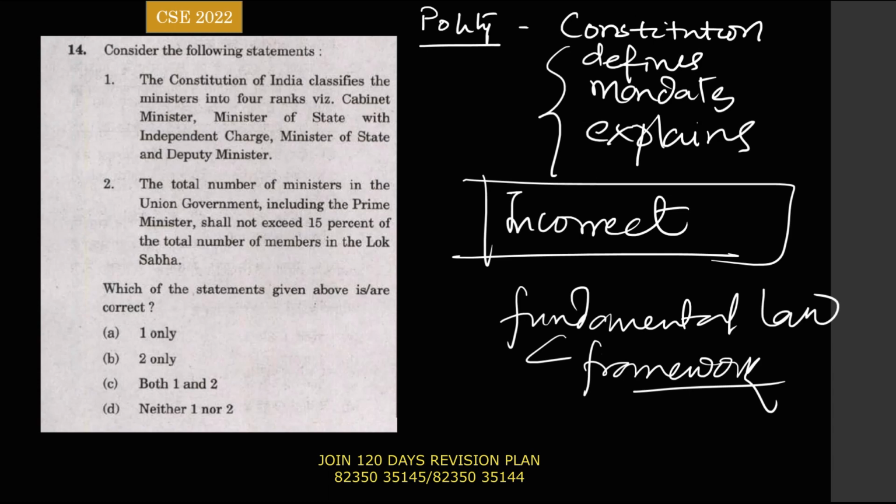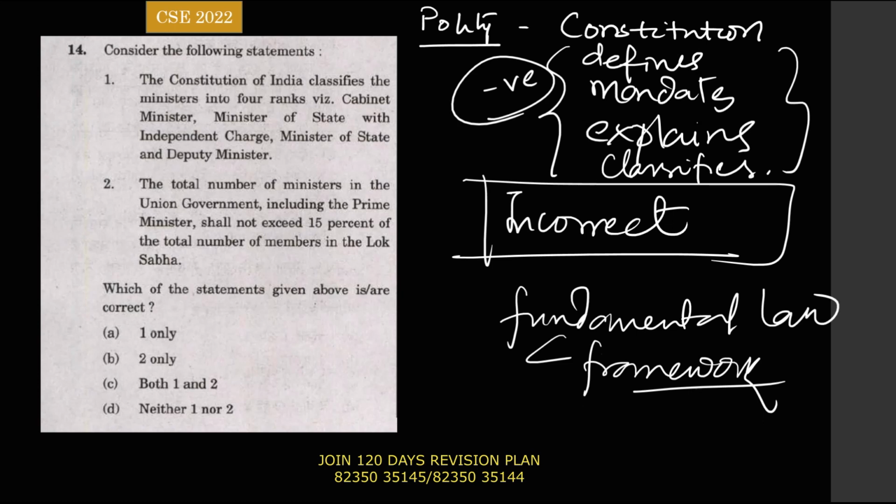Obviously, if the constitution starts talking details, it will become very bulky. I hope you have read this in your polity. So whenever a sentence says that the constitution classifies, constitution explains, constitution defines, generally those statements have a high probability of being incorrect.